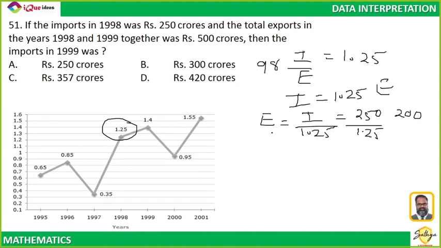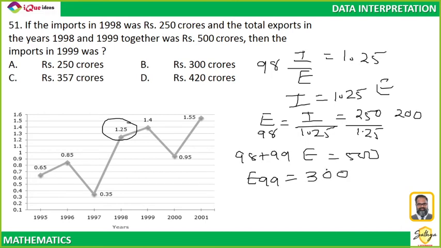So I know the exports in 98 was 200, and 98 plus 99 exports was 500. So export in 99 was 500 minus 200, that is 300. And import upon export in 99 is equal to 1.4.